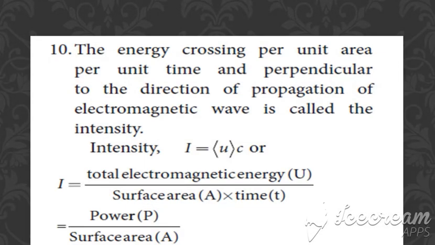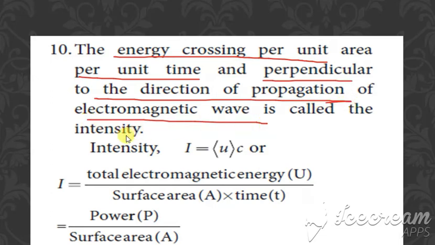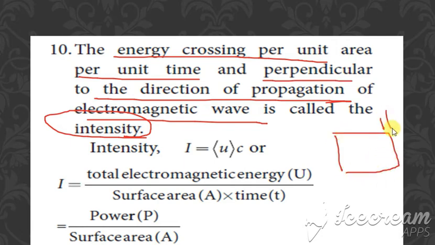Then when we are finding the energy crossing per unit area, the energy crossing per unit area per unit time and perpendicular to the direction of propagation of the electromagnetic waves is said to be the intensity. So for one unit area, for one unit time, how much amount of energy is crossing.